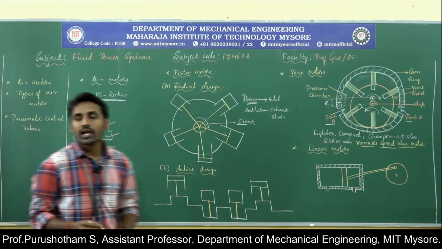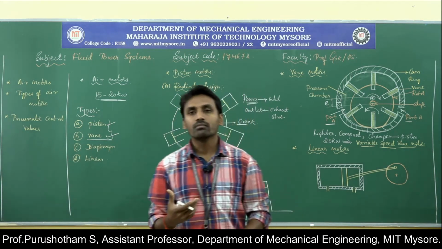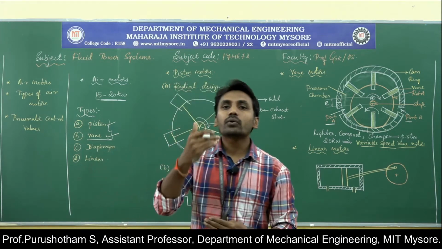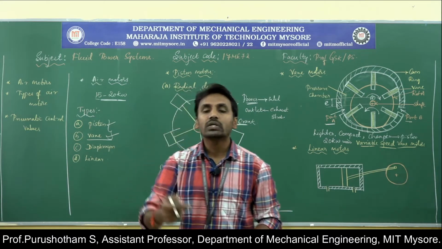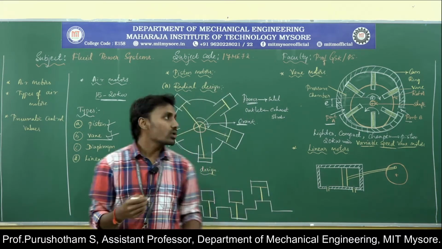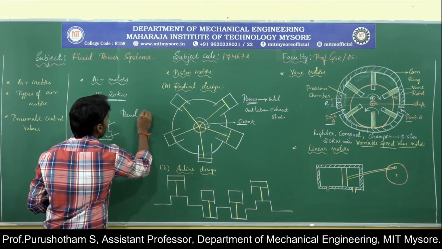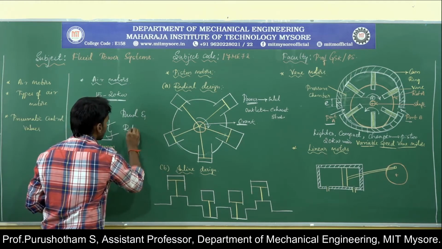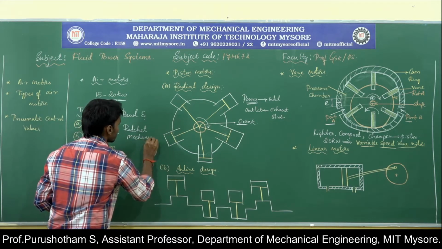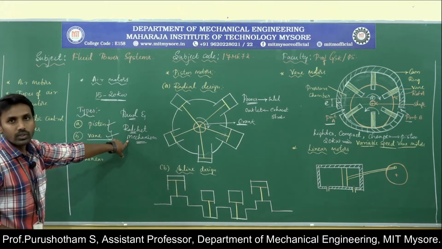Diaphragm motors. Diaphragm motors are nothing but a reciprocating device with a small stroke. Here the reciprocating motion is converted into rotary motion by using a pawl and ratchet mechanism. So by using the pawl and ratchet mechanism, we convert the reciprocating motion into rotary motion.